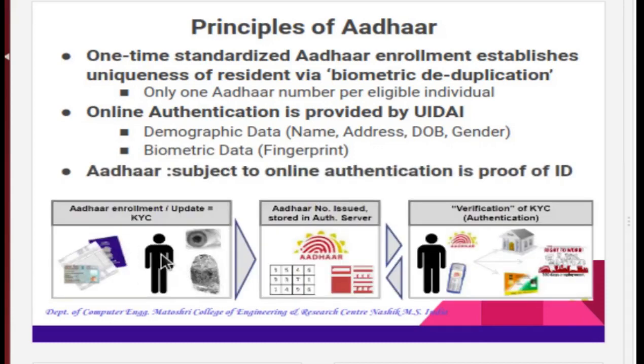So here the Aadhaar enrollment or updation of KYC is carried out. Then if a new Aadhaar registration occurs, a 12-digit Aadhaar number, a random number, is assigned to each applicant. Then verification is carried out. Then mobile authentication is also carried out, and the Aadhaar letter is issued. If it fails, then the card will not be issued.